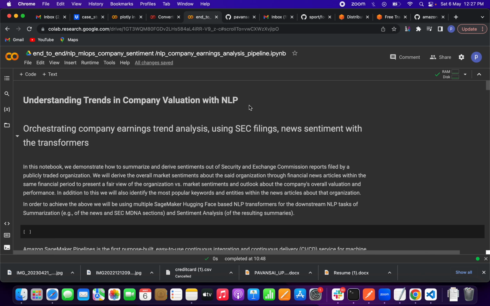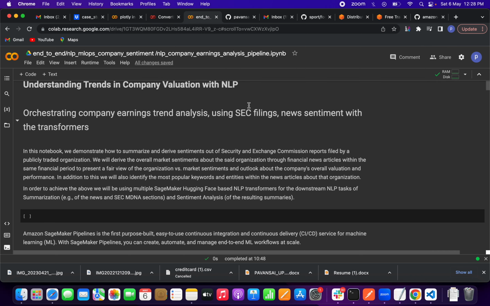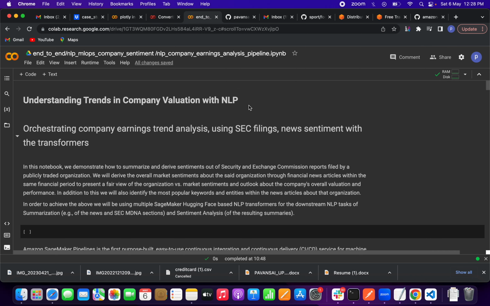For deploying and all those things, I'm using AWS SageMaker. So this is a cloud thing. This is about the interaction, friends. Let's go into the project. So the project name is Understanding Trends in Company Valuation with NLP.